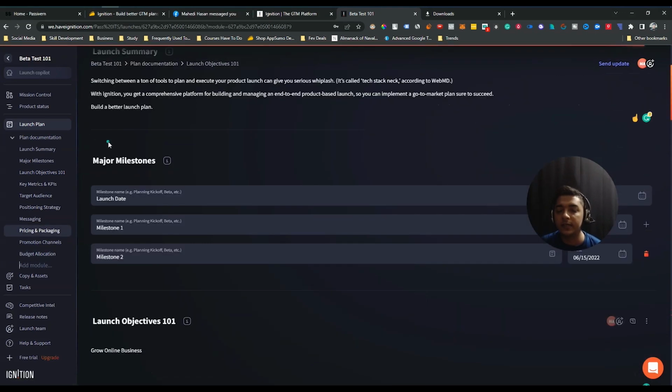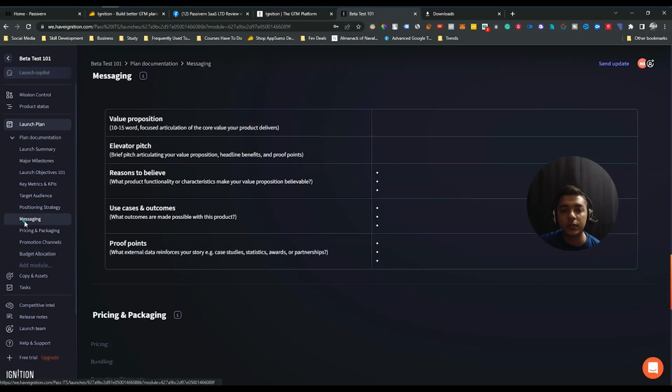You can create your audience persona here. You can keep track of what problem you are solving for your customer. You can keep track here of your marketing budget. You can keep track here of the key metrics and KPIs. You can target your audience by using this tool. You can keep track of the messaging with your audience basically from here. So these are the things. I hope you get the idea on this launch plan, guys.